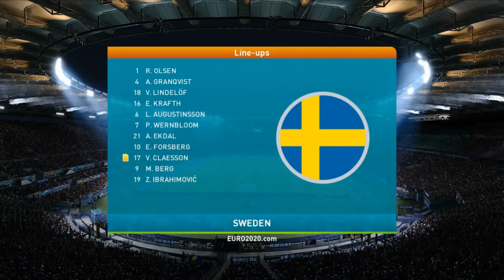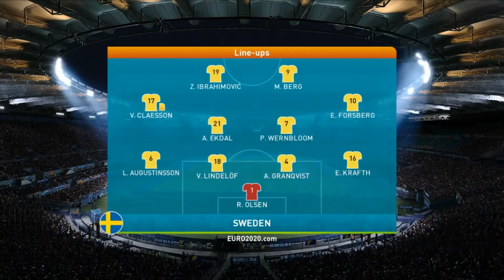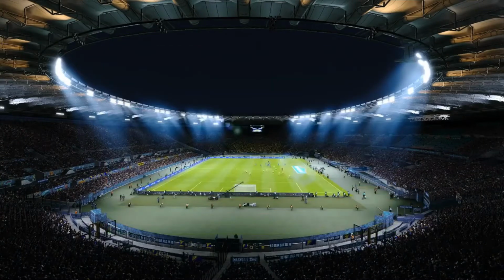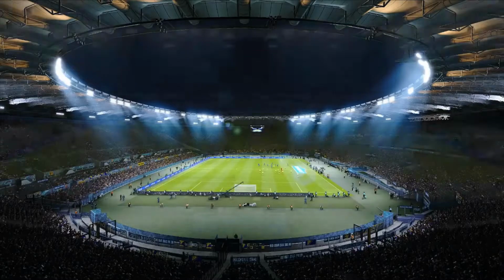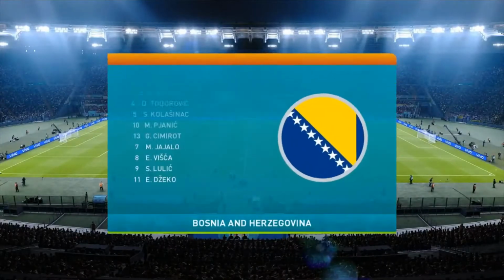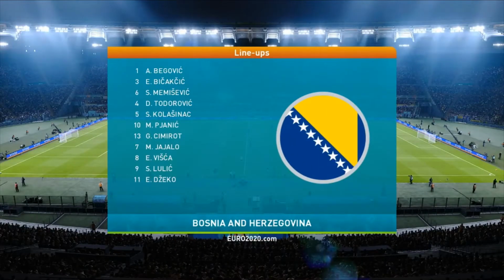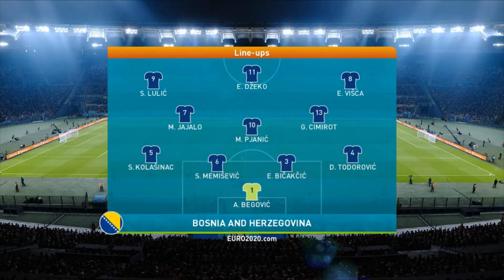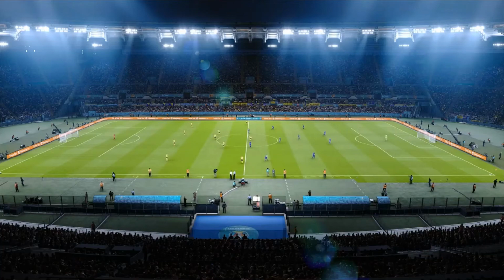As we can see, here are the stats for the teams and their lineups, a 4-4-2 approach once again for Sweden. Ibrahimovic and Berg keeping their place up top. As for the opposition side in Bosnia, it's an unchanged side, of course. Once again, Edin Dzeko starts up top with Lulic and Višća in the attack. Miralem Pjanić of Juventus also in the side today.